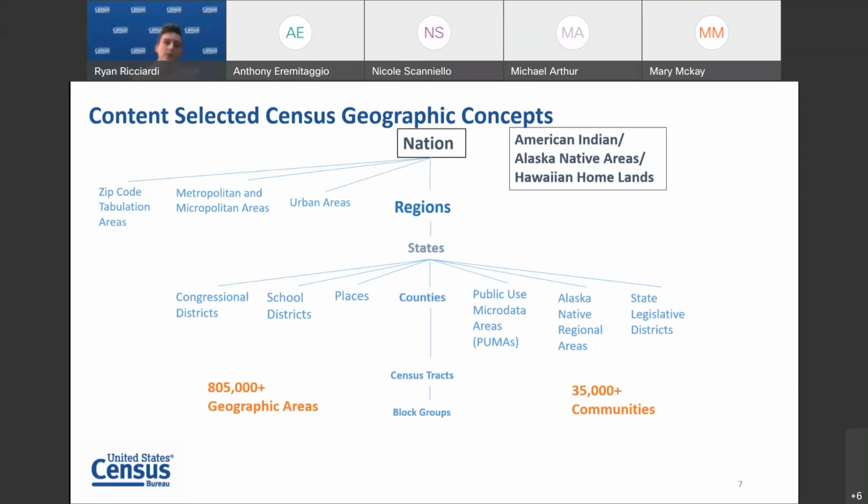In this visualization, you can also see the smallest geographic building block is the block group. The ACS's unique ability to report on a wide range of geographies is what gives it such a broad appeal. Joshua will go into more detail about some of these geographies during his portion of the presentation.